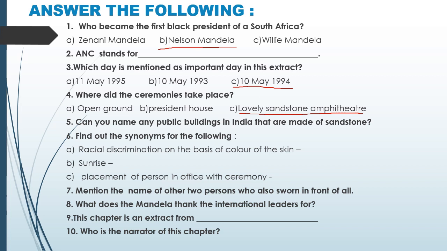Question number 8. What does Mandela thank the international leaders for? He thanked the international leaders for coming to take possession with the native people of South Africa. It is a common victory for justice, for peace, and for human dignity.